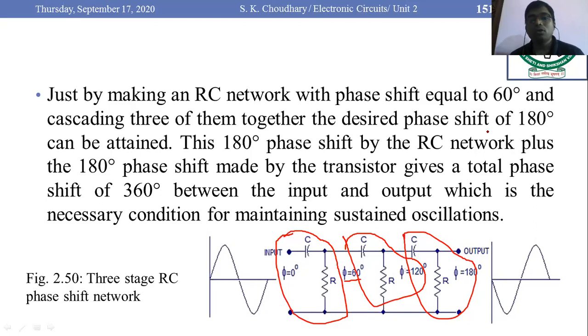Why are we doing so? Because when we use this RC network along with the inverting amplifier, according to the Barkhausen criterion, we have to produce a total phase shift equal to 360 degrees between input and output to maintain the condition of sustained oscillation.